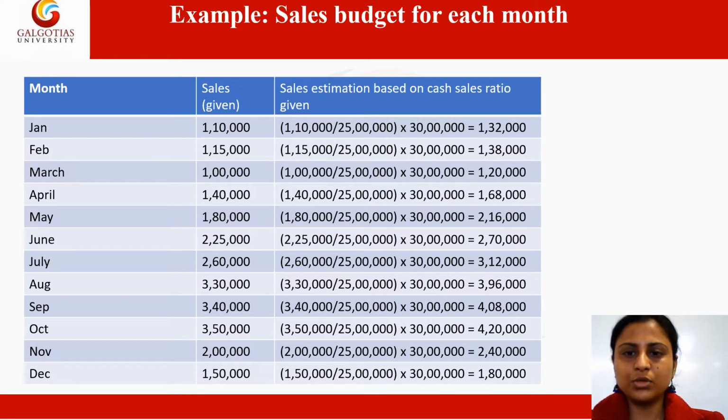We will do a total of month-wise sales. It comes to 25 lakh. And now on the proportionate basis, we can find out the estimated sales for the current year month-wise, as you can see on the screen. So we have found out the estimated sales for all the 12 months by using the information already given in the question, and hence we have prepared the month-wise estimate of the sales.